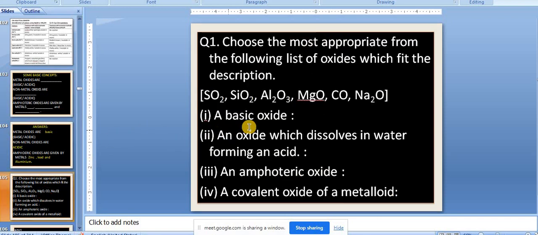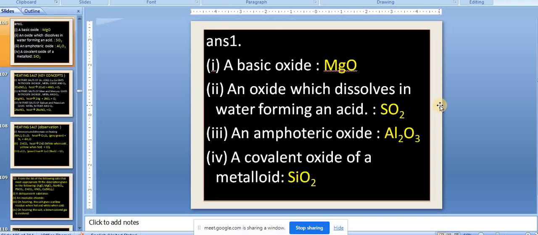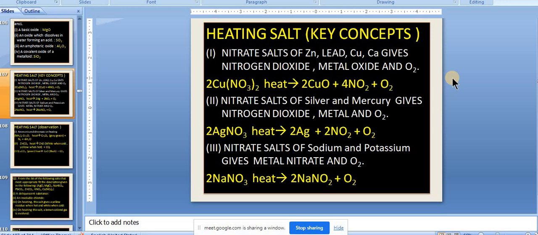So you have to give answer for these. For example, what would be a basic oxide? Concept is clear to us. Metal oxides are basic, non-metal oxides are acidic, and oxides of aluminium, zinc, lead are amphoteric in nature. So if this is done, we can move forward. Very, very important part.